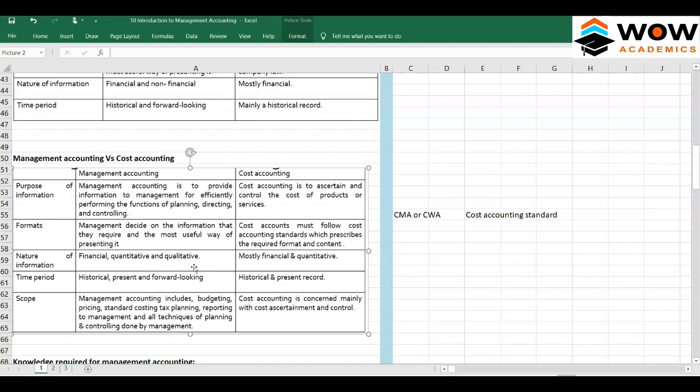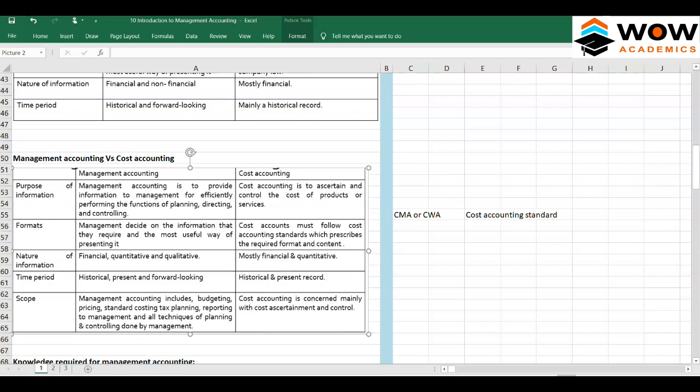Qualitative is something like opinion, a customer satisfaction survey, whether they have given high or low satisfaction. Or 100 kgs of raw material, and high quality raw material. This high or low quality can be captured in management accounting, but cost accounting doesn't bother much about that.